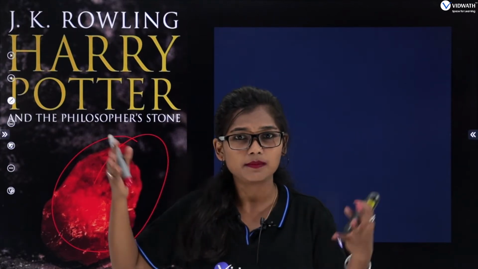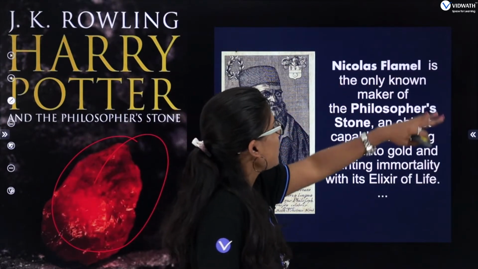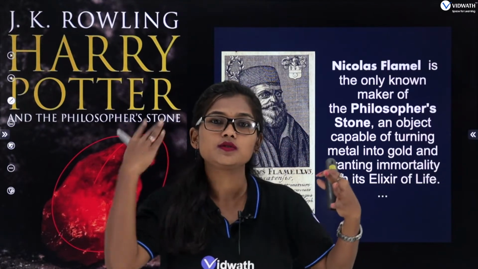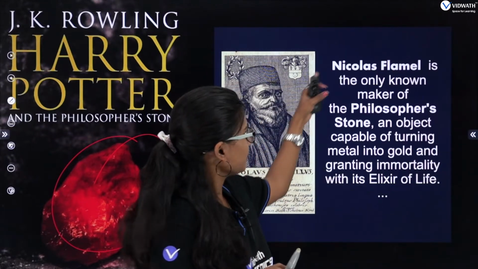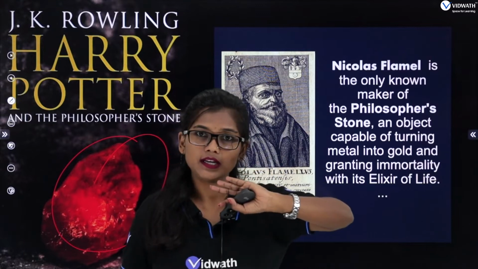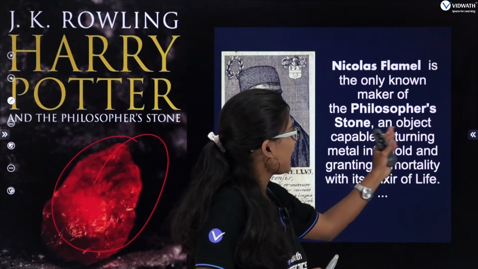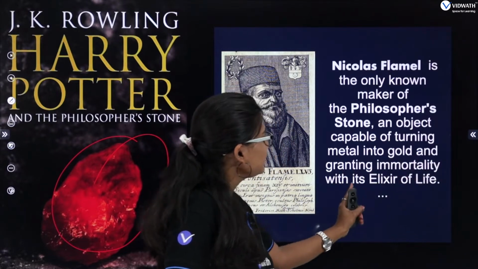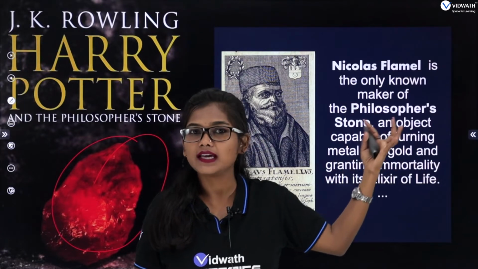Everyone will have that desire to be immortal and rich, right? But it was known only to one scientist, Nicholas Flamel, the only known maker of the philosopher's stone. No one else knows how to prepare it. The philosopher's stone is an object capable of turning metal into gold and granting immortality with its elixir of life. So he was the only one who knew how to make it.